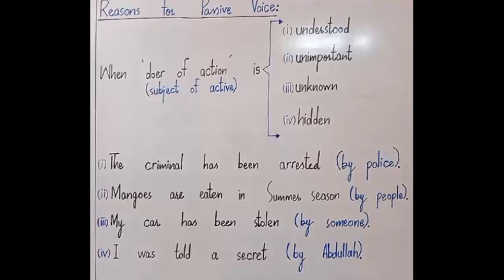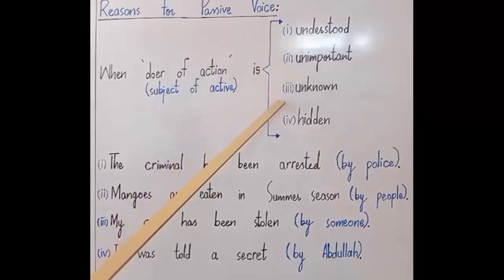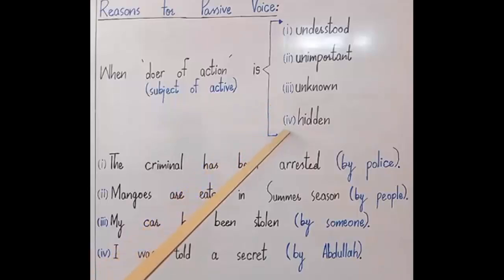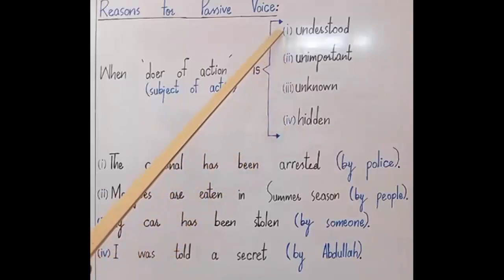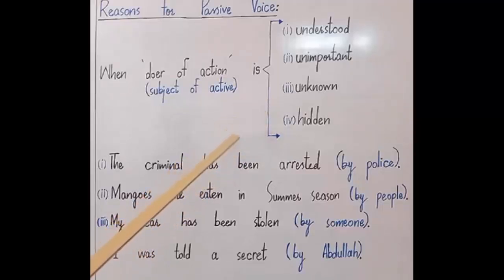The 4 reasons written before you are when the doer of action, which means the subject of the active sentence, is either understood, or unimportant, or unknown, or hidden. Any one of these 4 reasons can be applied for the usage of passive voice.